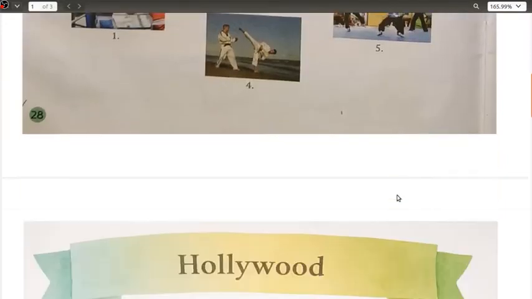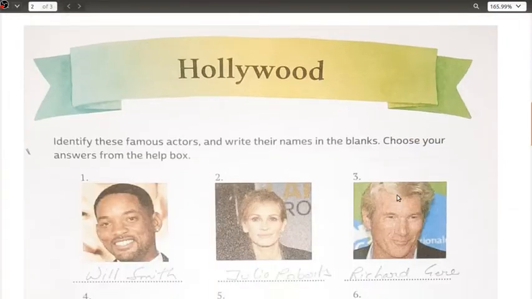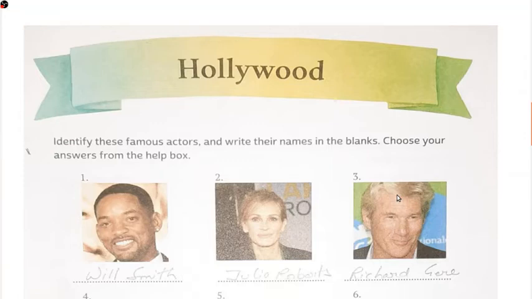If we move ahead with the next page, that is your Hollywood. Okay, if you think about this Hollywood class, most of you would be aware that Hollywood is basically related to all those actors which are present outside India, in other countries like the US or any other. Okay, next you have Bollywood.